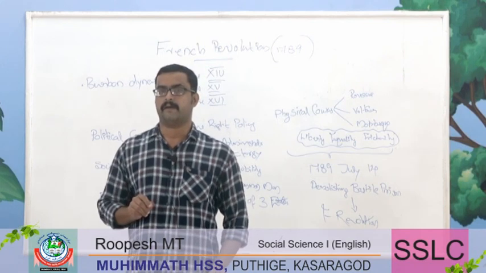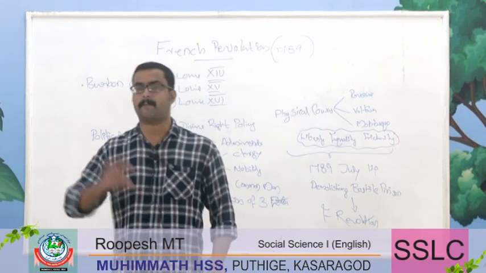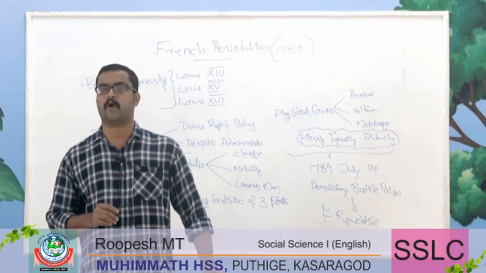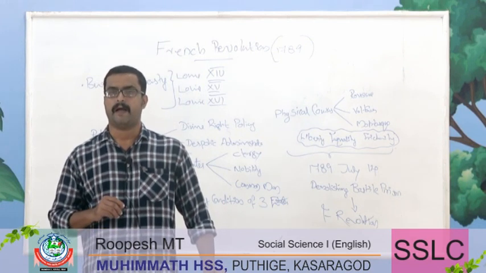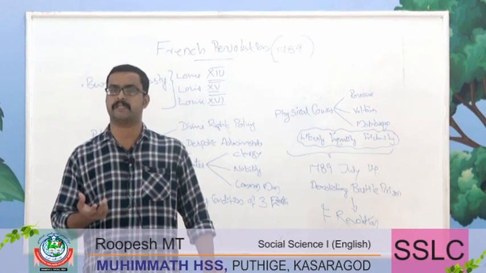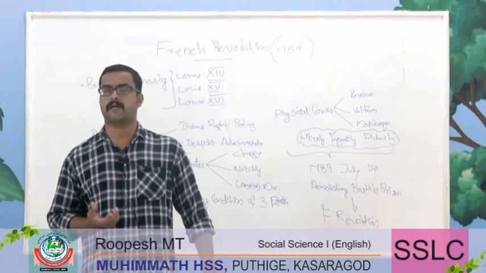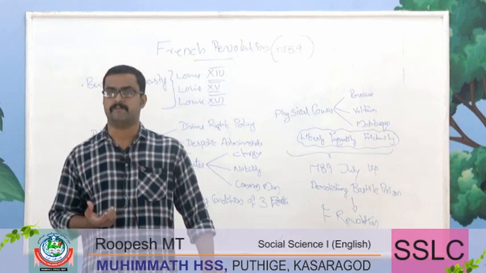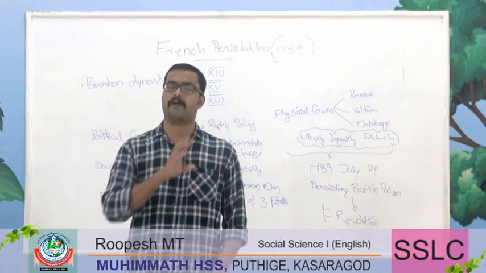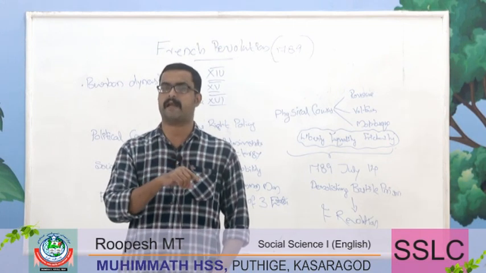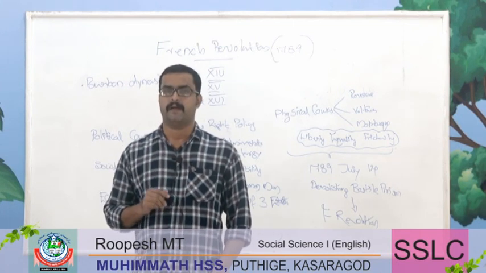And French Revolution popularized the concept of people's sovereignty. And fourth, French Revolution spread the concept of nationalism all over the world, if they were faced with any kind of exploitation, if they were considered as subjugated people.